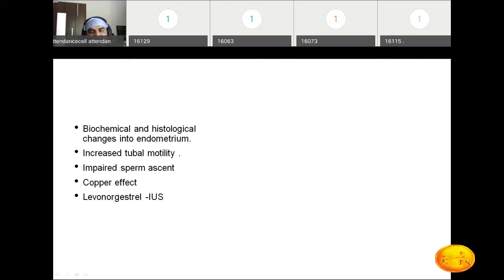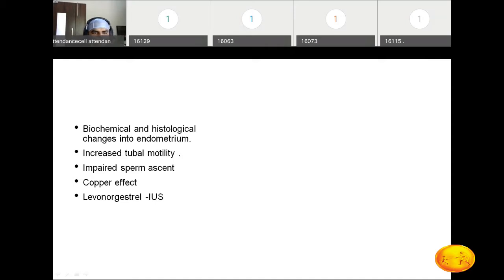Another important point is the copper, which has a spermicidal action. This copper induces histamine release and cytokine release in the endometrium, and that causes the spermicidal action. We already discussed the biochemical and histological changes. Biochemical changes means there is local inflammation, with release of inflammatory cells like neutrophils and macrophages, which engulf the sperm. So ultimately this prevents implantation, impairs the sperm ascent, and the copper has a spermicidal action.